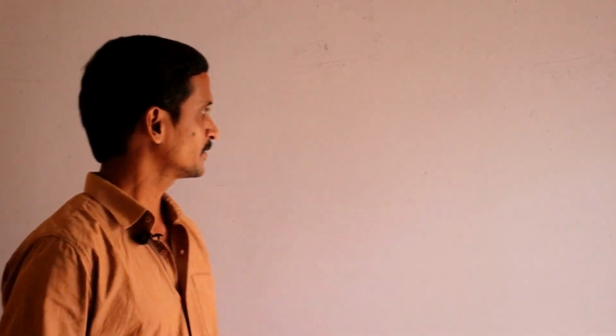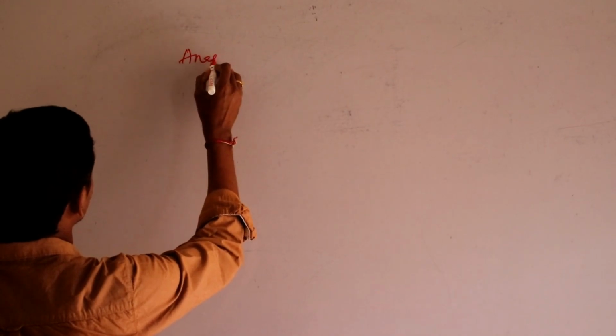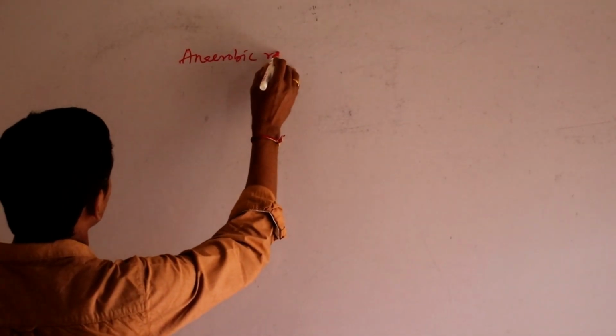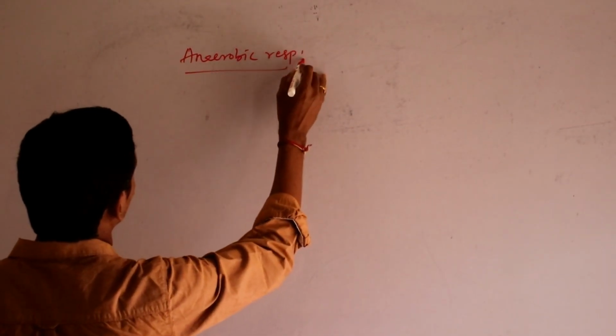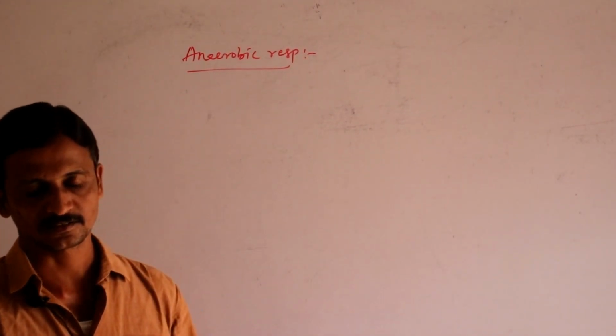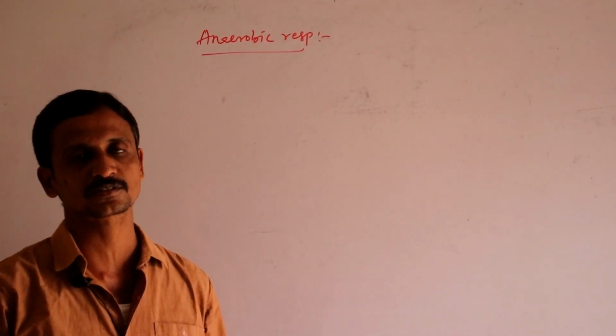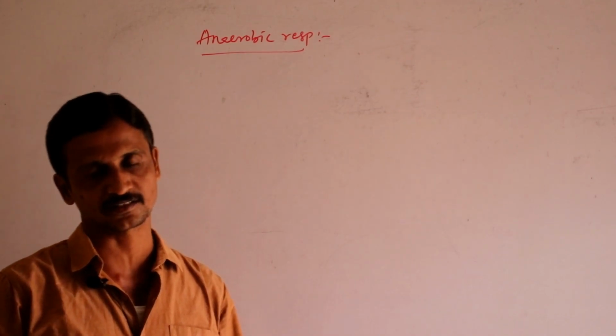Today, here we are going to discuss anaerobic respiration. As I told you earlier, anaerobic respiration is nothing but the process of partial breakdown of glucose in the absence of oxygen.